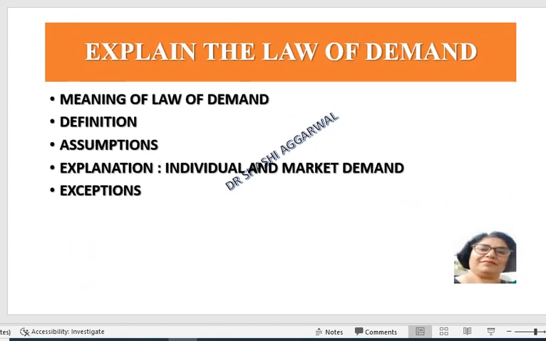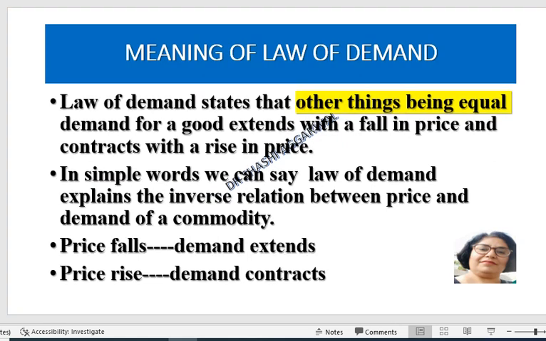So when we have to write the law of demand, first of all we will provide the general meaning of the law of demand, then the definition, then assumptions, then the explanation, individual and market demand, then the exceptions. The law of demand states, other things being equal. They are very important, and we should mention them while explaining the law of demand. Other things being equal means there is no change in other determinants of demand. So demand for a good extends with a fall in price and contracts with a rise in price.